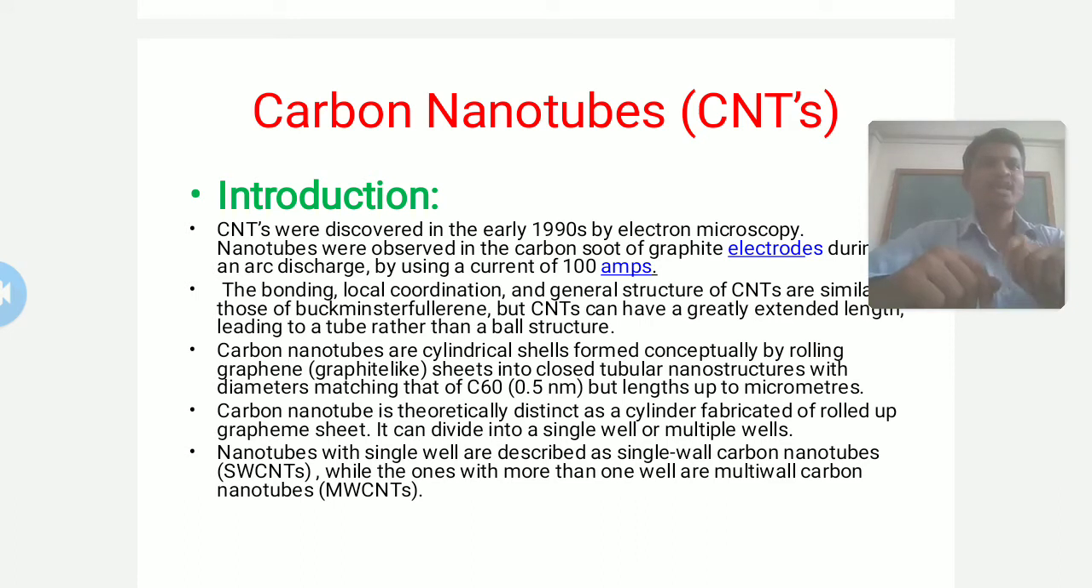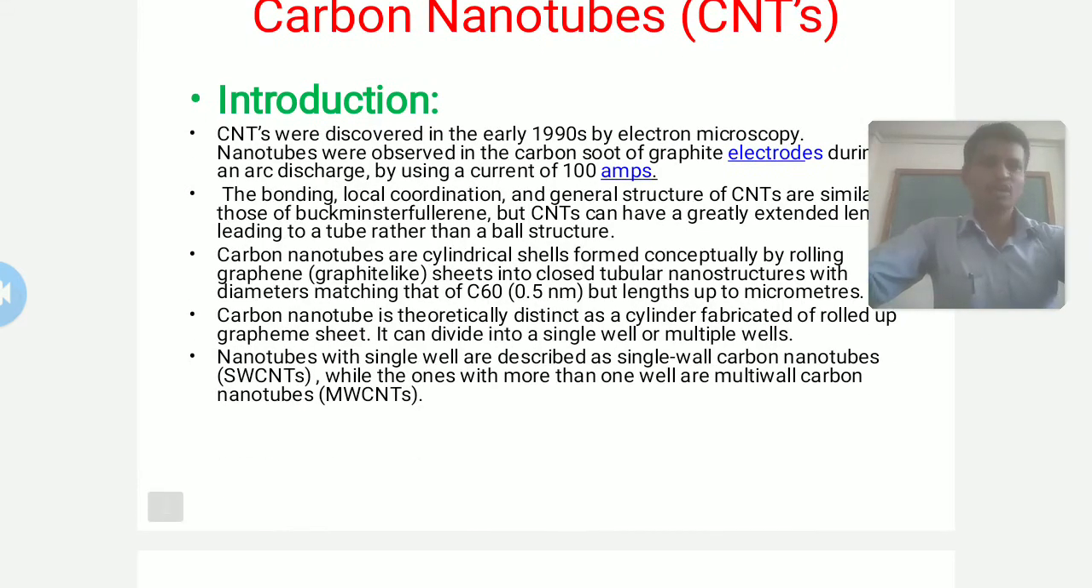Actually, these are nanoparticles, or one of the nanomaterials, made up of only and only carbon element. As no other element is present in these nanotubes or nanomaterials, these nanotubes are considered to be an allotrope of carbon. So this is the reason why we can call these carbon nanotubes the allotrope of carbon.